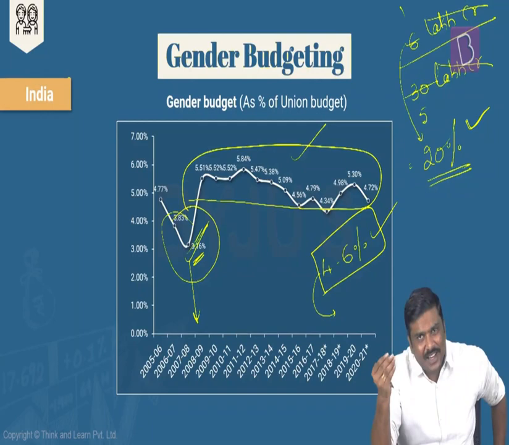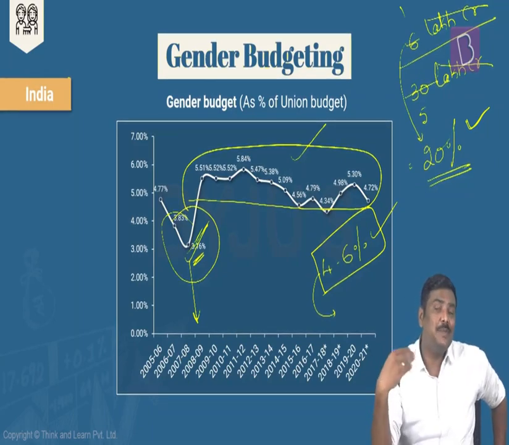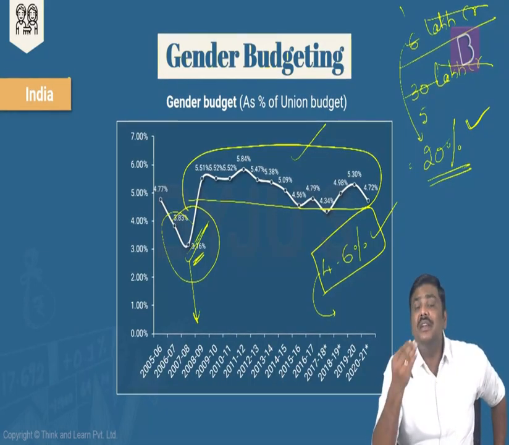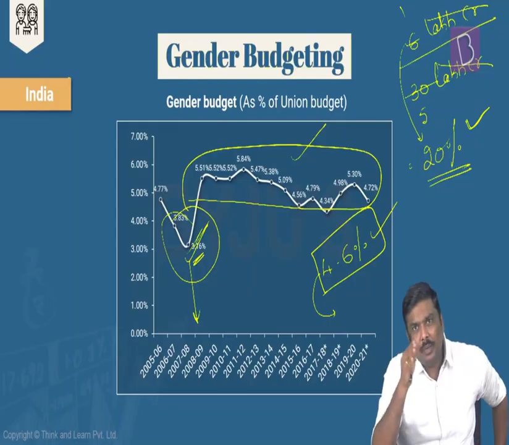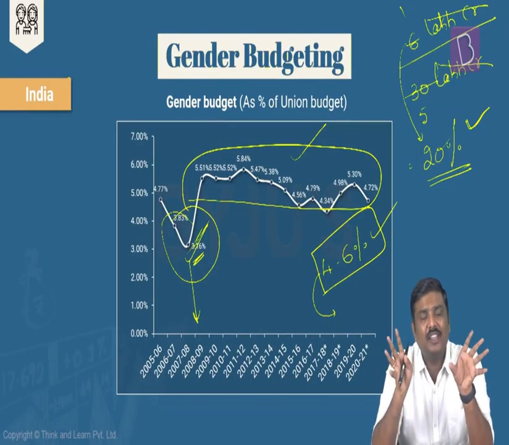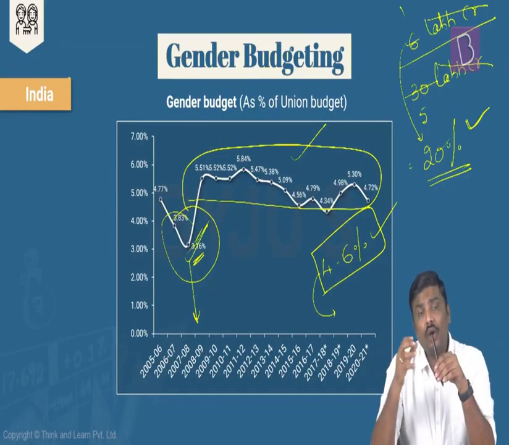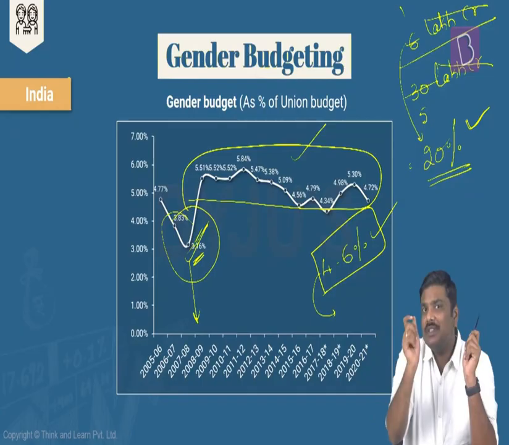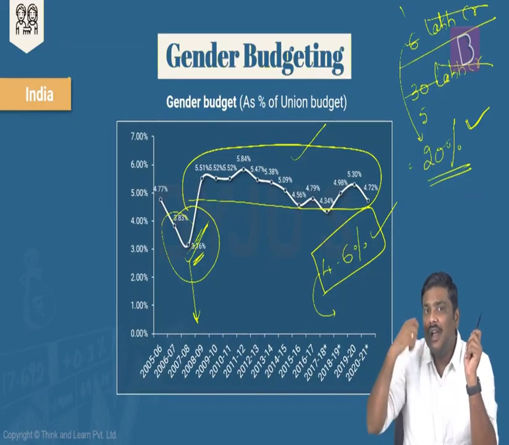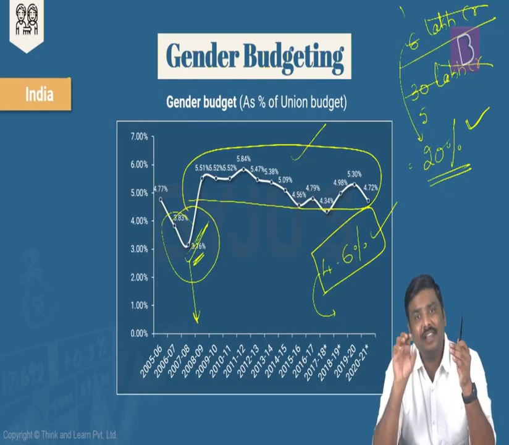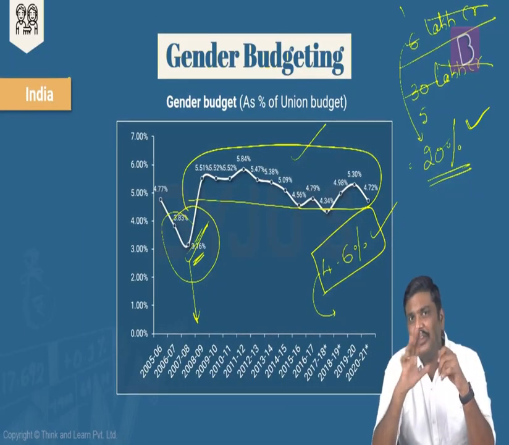Why? The overall expenditure has increased, and so has the expenditure incurred under gender budgeting. Earlier we have seen this: back in 2005-06, more than 24,000 crore rupees was spent for promotion of gender budgeting, and over a period of time it has become more than 1.4 lakh crore rupees. So when you look at the absolute numbers, you will feel that the expenditure has ballooned. But when you look at the percentage of this expenditure out of the total expenditure, you will not see a perceptible increase in gender budgeting. And that is one point of concern here.